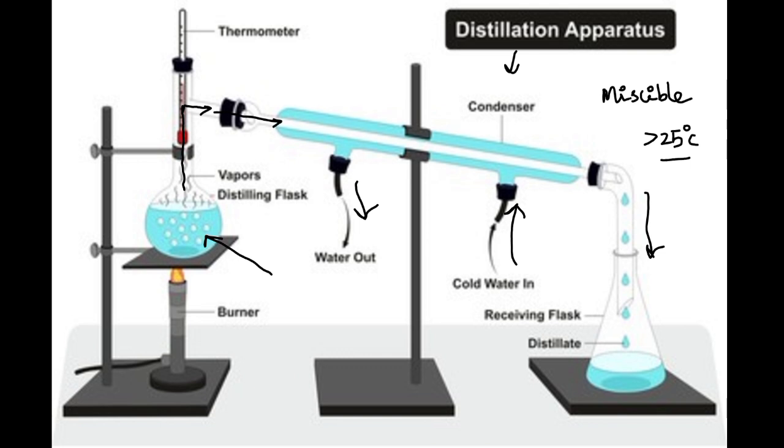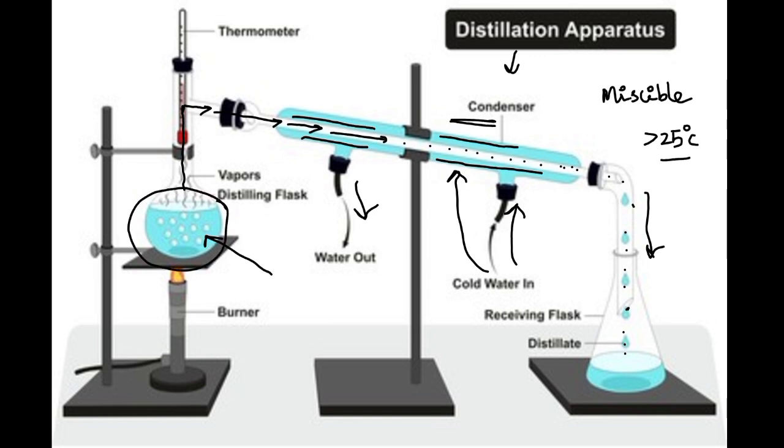After reaching the condenser chamber, it will be cooled down, become liquid and be collected in this chamber. The other liquid, which has the higher boiling point, will remain in this jar itself. This thermometer is used to stop the heating when required.